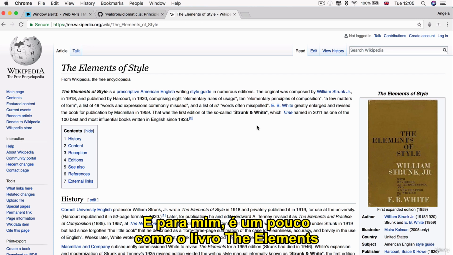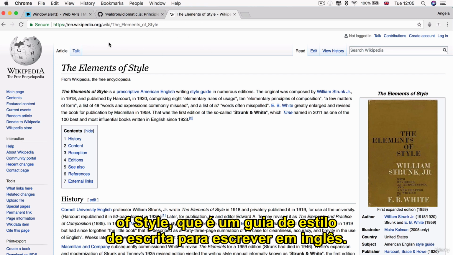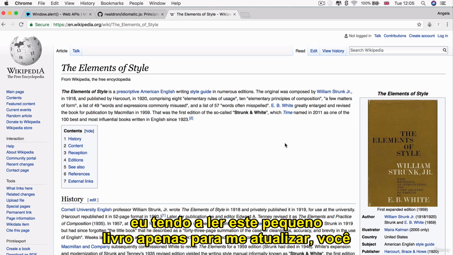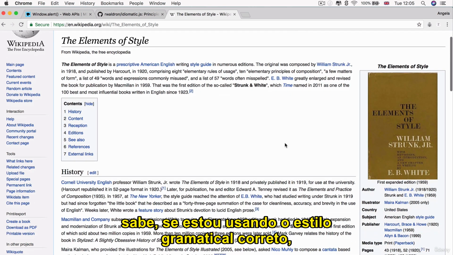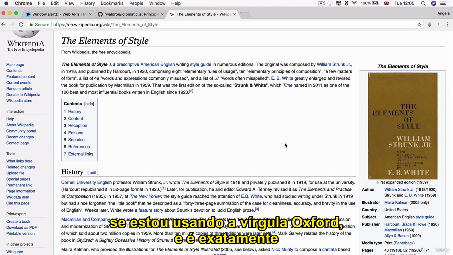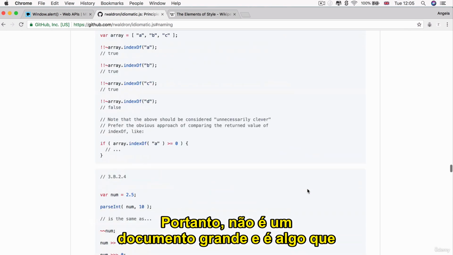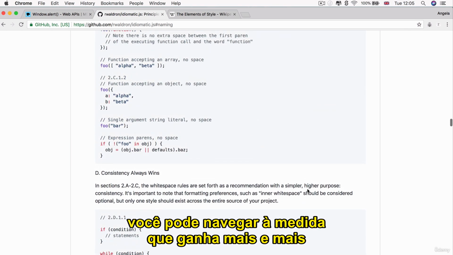And for me, it's a little bit like the book, The Elements of Style, which is a writing style guide for writing in English. And every so often, after a year or so, I tend to read this small book just to refresh myself on whether I'm using the correct grammatical style, whether I'm using the Oxford comma. And it's exactly the same for code. So it's not a large document, and it's something that you can browse through as you get more and more experienced in programming.